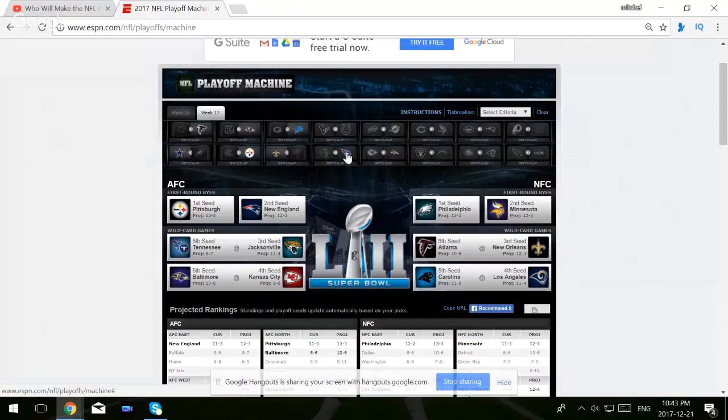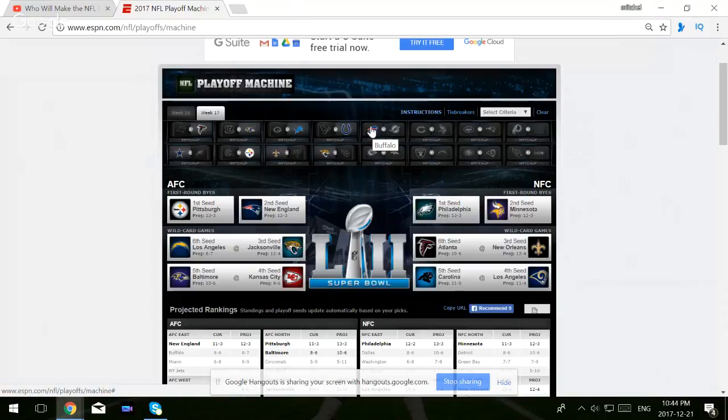Then you have the Jags and the Titans. This is a huge game. The Titans have to win this game to stay in the playoffs, but I don't think they get the win. I think the Jags win just because if they win and the Steelers lose, they're in the 2nd seed. And I also think that they want to finish the season strong. They're a team that I think values momentum. The Texans in Indianapolis, I'm going to go with the Colts here just because I don't really care. But I think the Colts are just a team that has a little bit more fight, and I think Jacoby will be fighting there. Then you have the Bills at Miami.